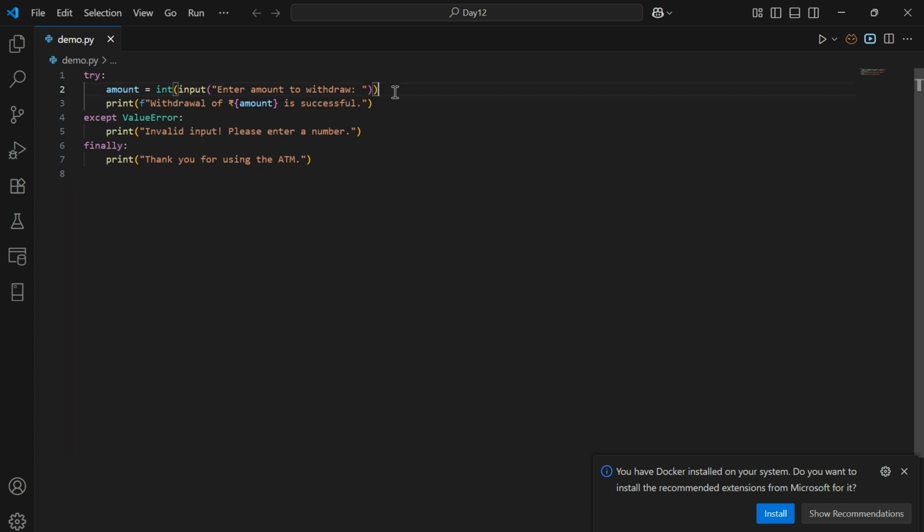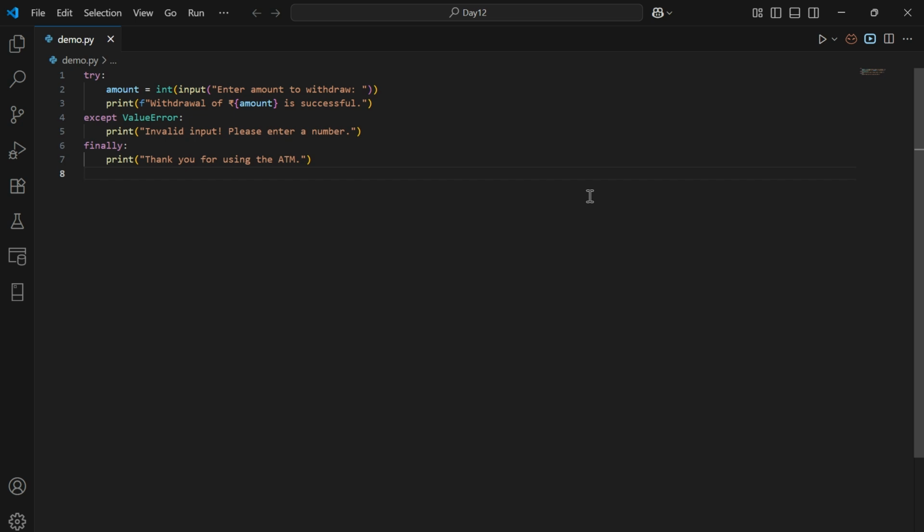It starts by asking the user to enter the amount they want to withdraw. This input function takes the response as a string and converts that to a number. If the user enters an invalid value like letters or symbols instead of a number, Python will raise a ValueError. That's where the except block comes in. It catches the error and shows a friendly message like invalid input, please enter a number. Finally, whether the user input was correct or wrong, the finally block is going to execute and print thank you for using the ATM. In short, this code shows how to keep your program running smoothly even when the user makes mistakes.